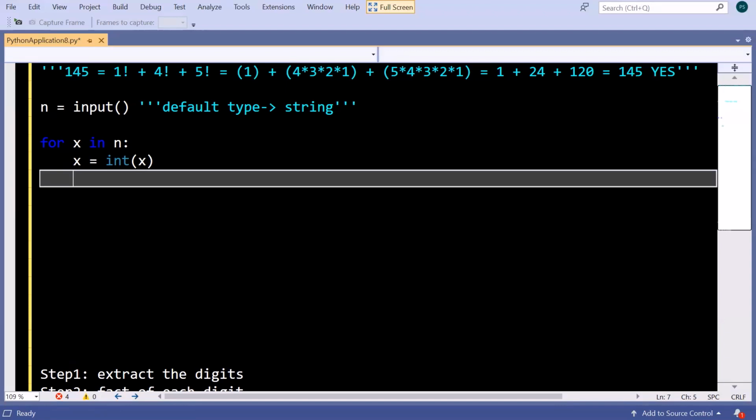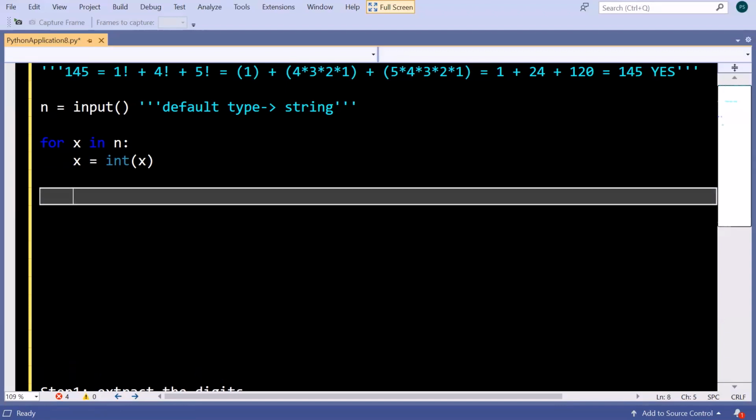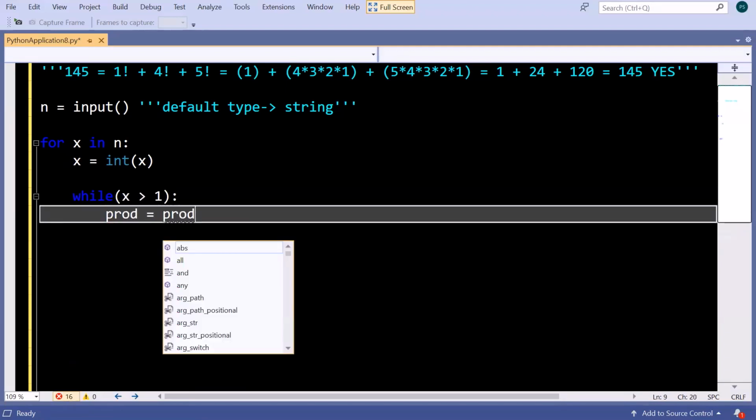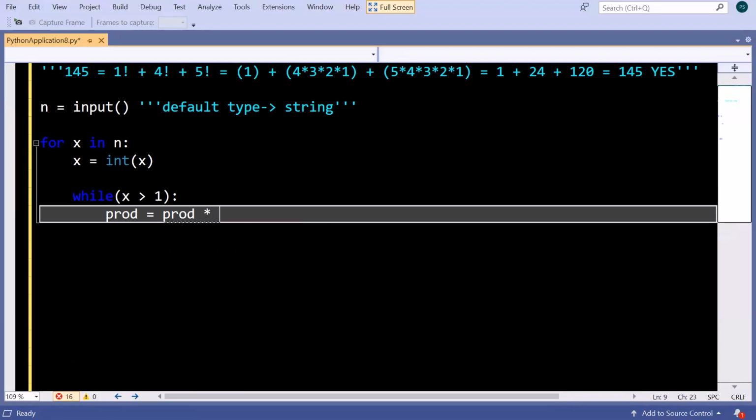Okay, now we will start the main part, creating a loop: while x greater than 1. I will write some code, then I will tell you why I have done so, because then it will be more clear to you and you can relate it.